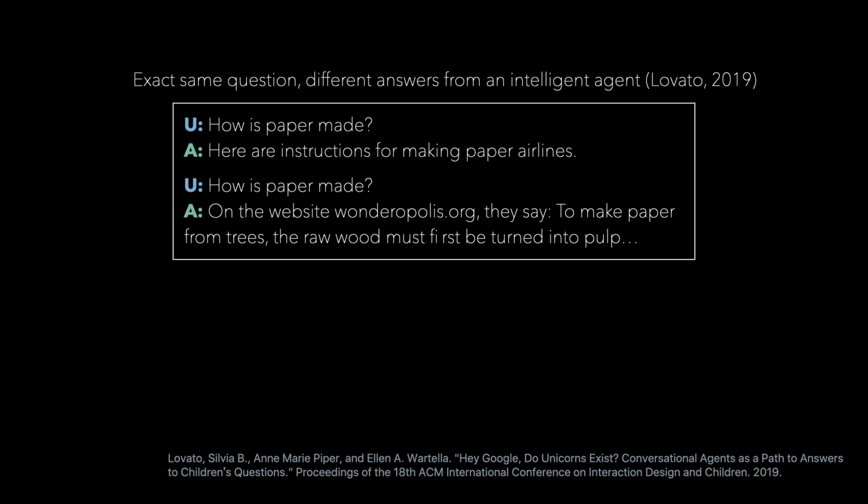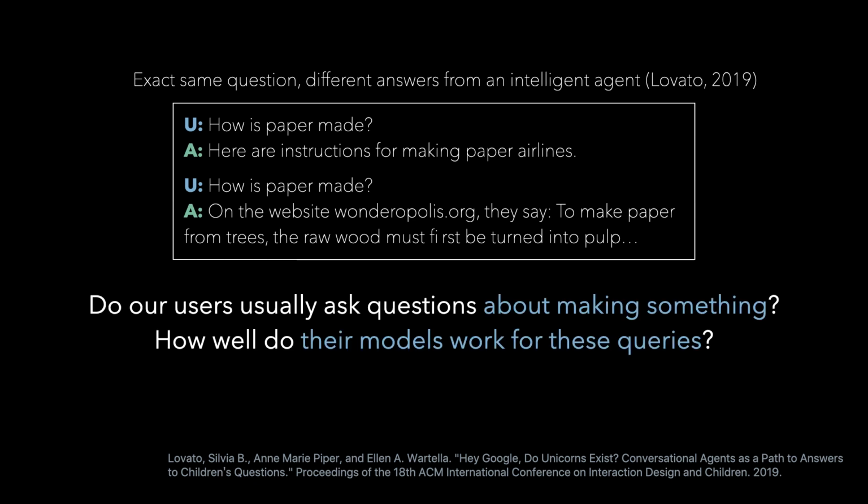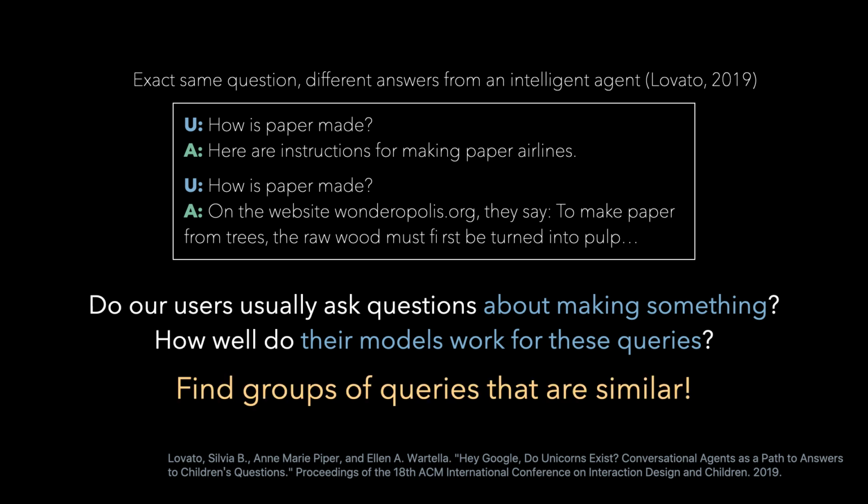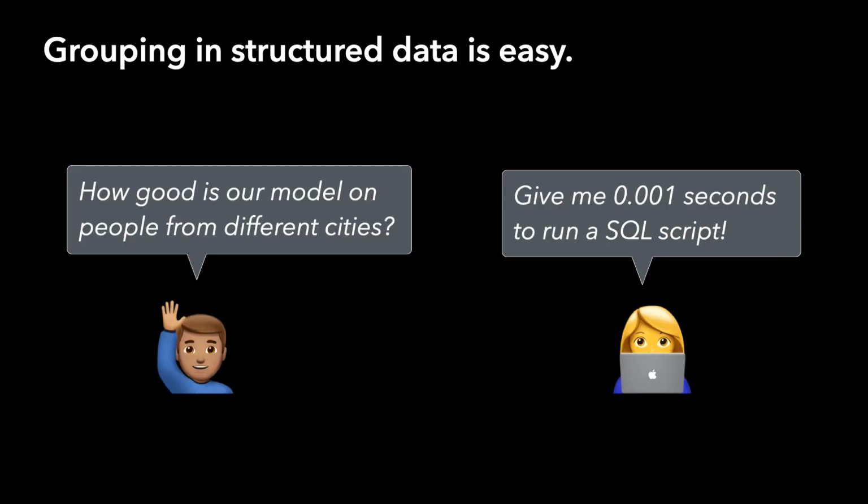To improve performance, developers still need to analyze the query data to understand what type of queries users ask, where the models work well, and where they can be improved. We want to perform these analyses on groups of similar queries so that they are more generalizable than individual queries. But the grouping is hard.